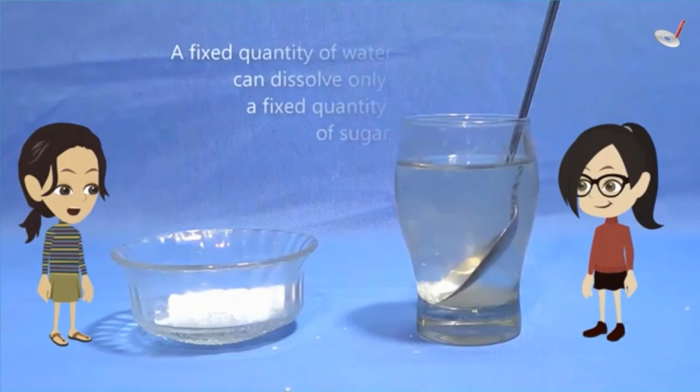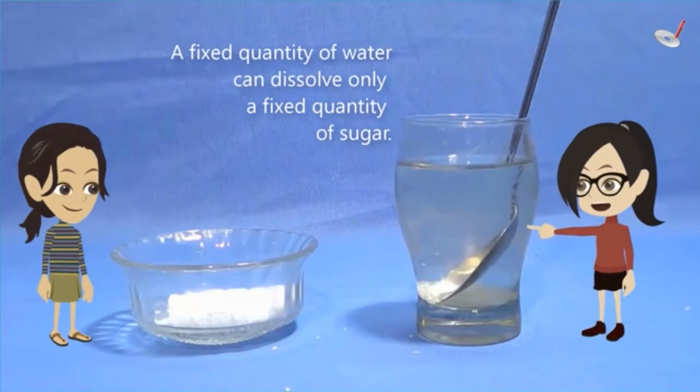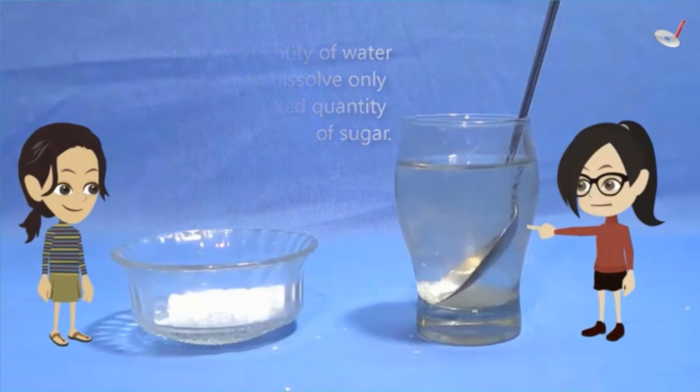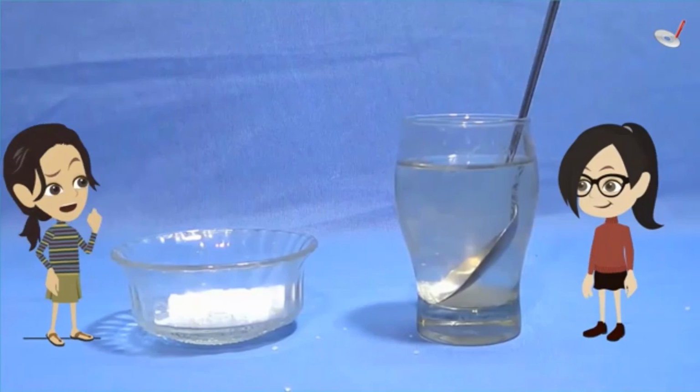So it means that if we take a fixed quantity of water, only a fixed quantity of sugar can be dissolved in it. Not just sugar. Any dissolving substance will have a fixed quantity that will dissolve in a given fixed quantity of water. That means things like salt, baking soda, etc. will also have a fixed quantity that dissolves in water.